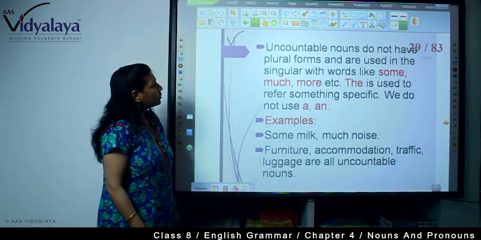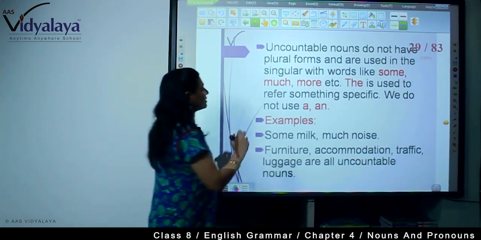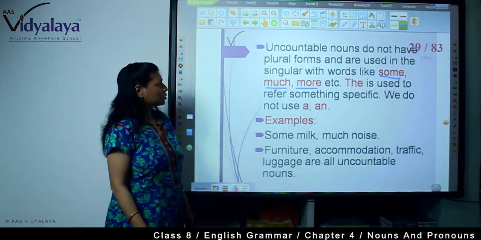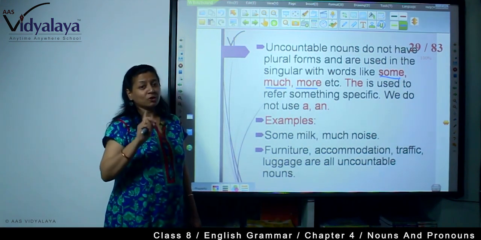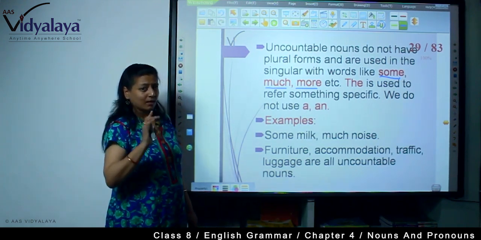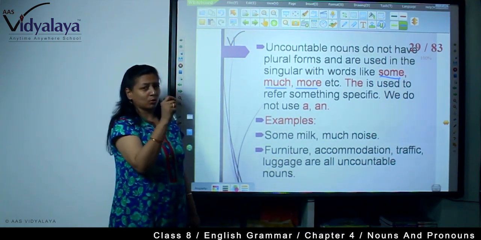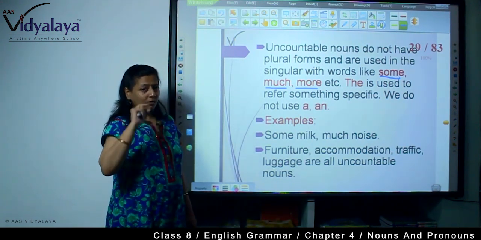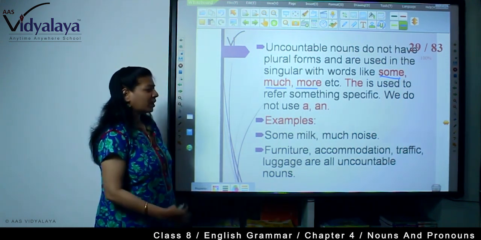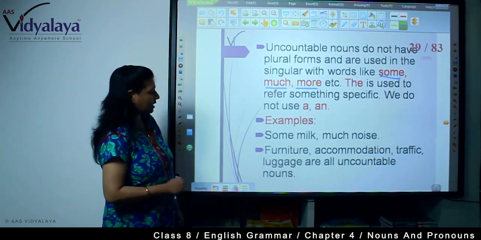Uncountable nouns do not have plural forms and are used in the singular with words like some, much, more, etc. The is used to refer to something specific. We do not use articles a and an because a or an means one. And here in uncountable nouns we use some, much, more. Though they are uncountable, our verb is always singular. For example, some milk, much noise, furniture, accommodation, traffic, luggage are all uncountable nouns.